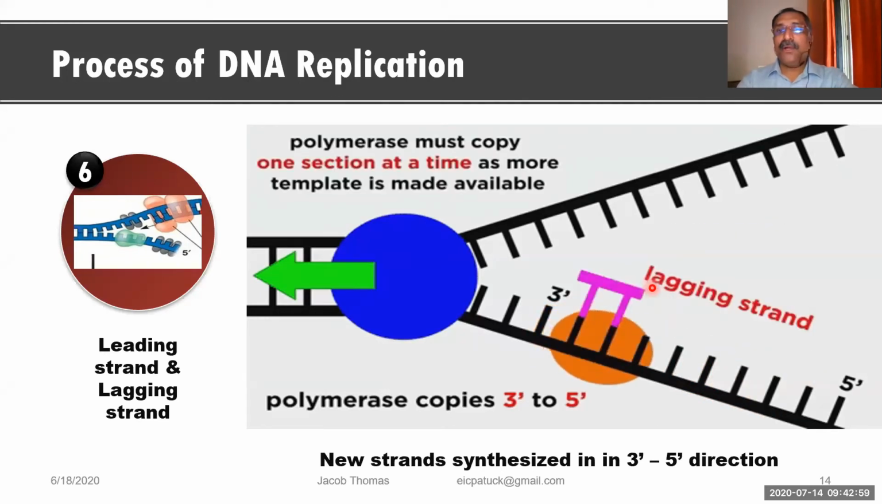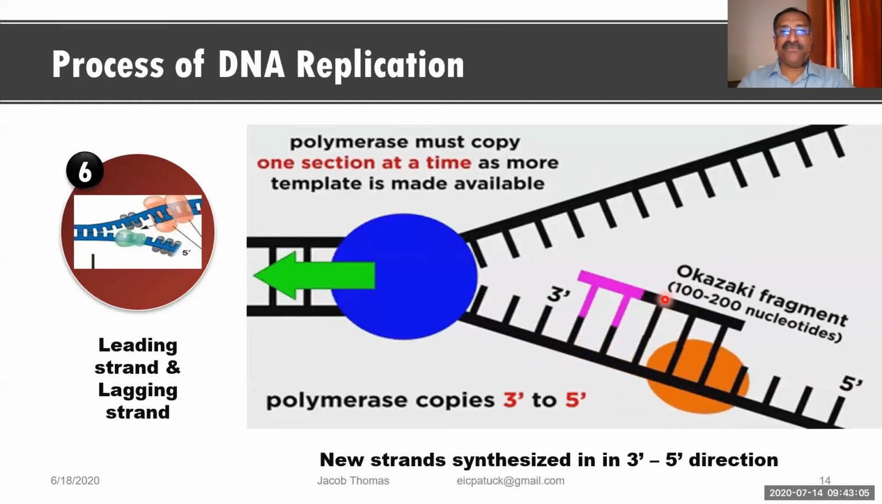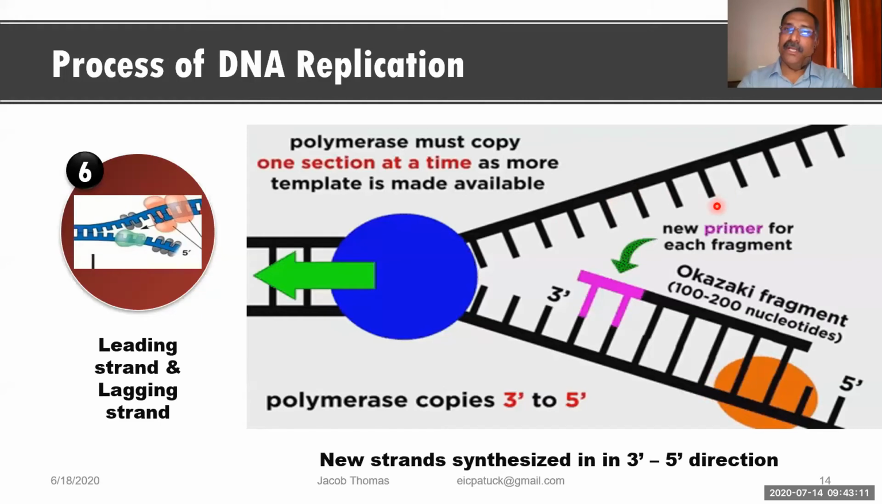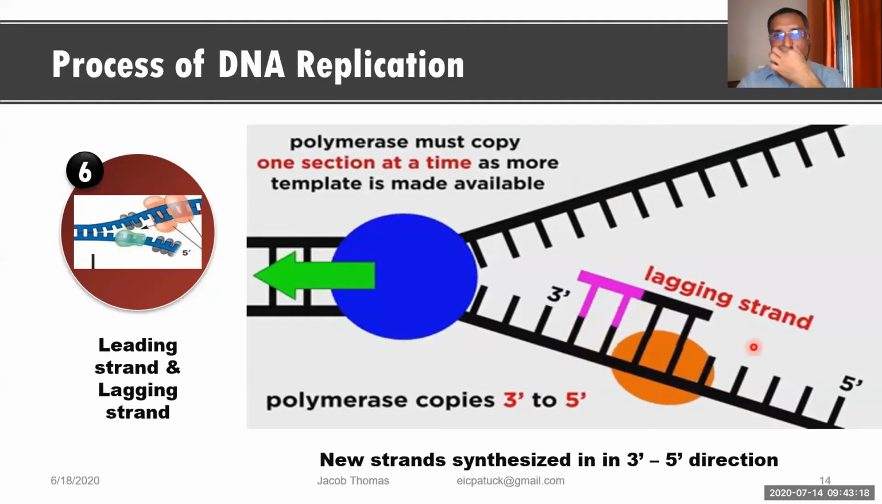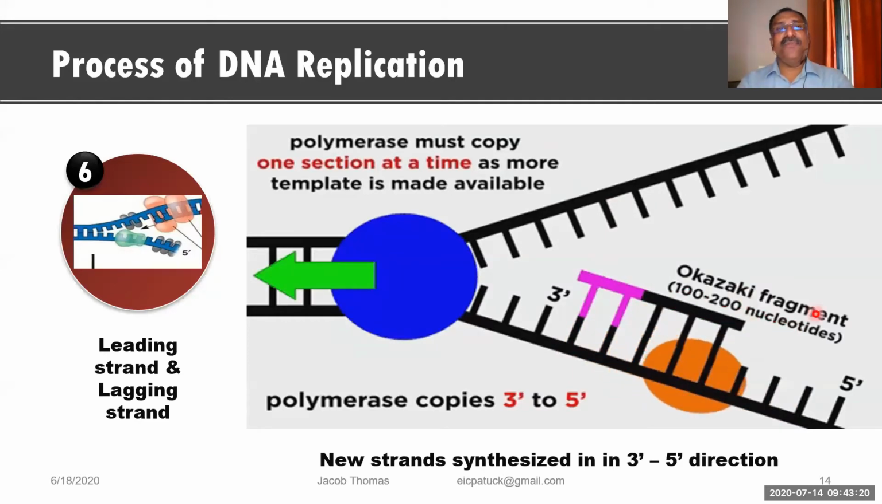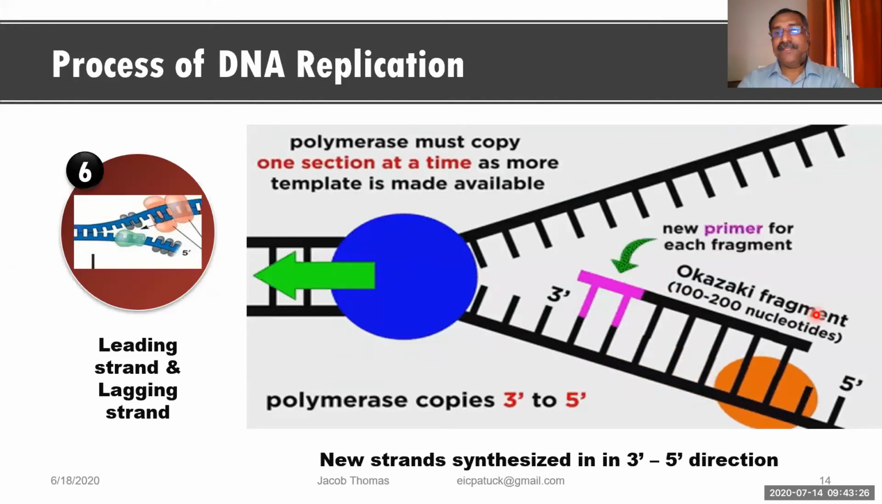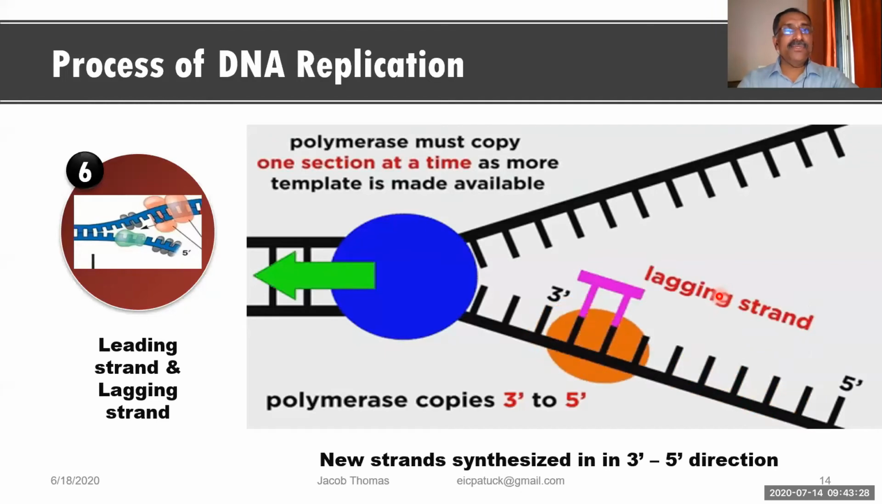Okazaki fragments. Now, can you tell me why on this strand Okazaki fragments are formed? Why is it discontinuous? In this strand, if you look at it, it is continuous. There is no issue at all. It is synthesized new. There is no problem. But only in this strand, this new strand which is formed, is always in fragments. Can you tell me why? Can you tell me why, friends? Use the chat box.